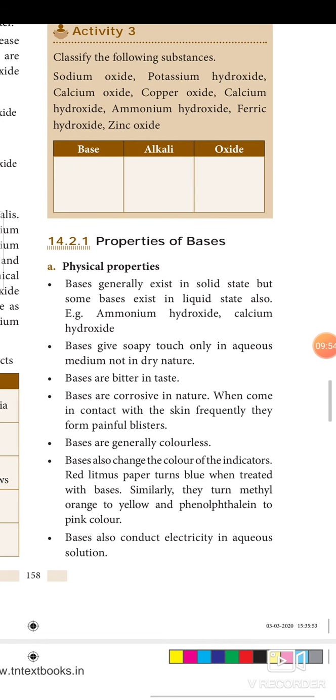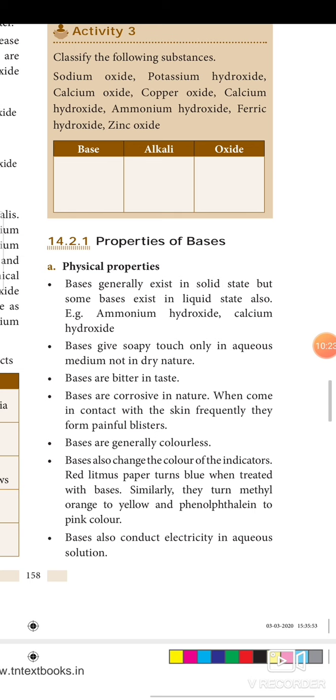Bases generally exist in solid state, but some bases exist in liquid state also. Example, ammonium hydroxide, calcium hydroxide. Bases give a soapy touch only in aqueous medium, not in dry nature. Third one, bases are bitter in taste. Bases are corrosive in nature. When they come in contact with the skin frequently, they form painful blisters. Bases are generally colorless. Bases also change the color of the indicators.